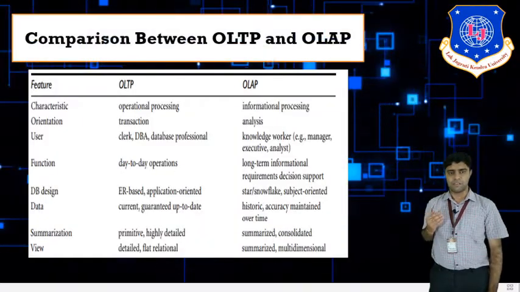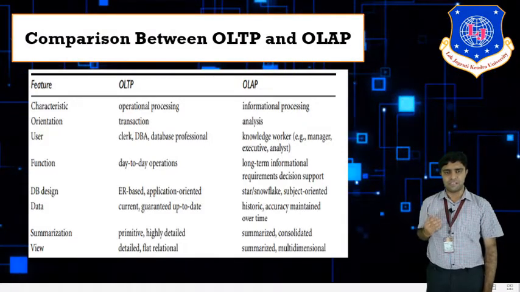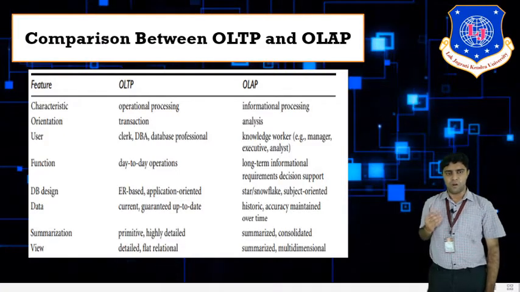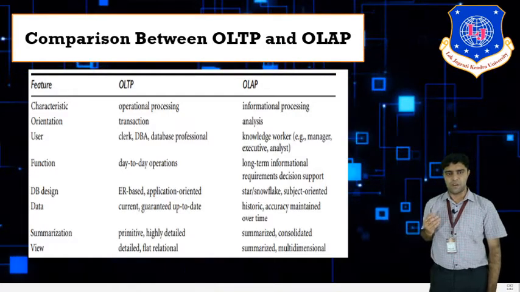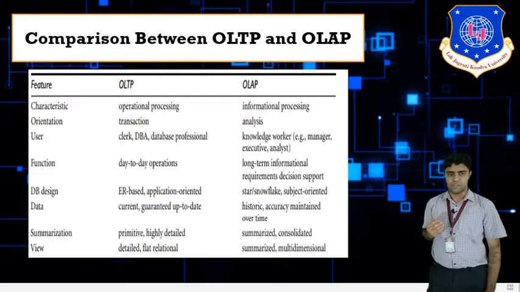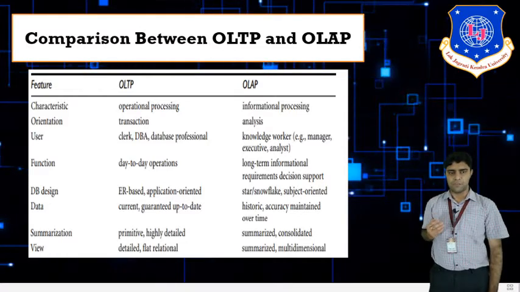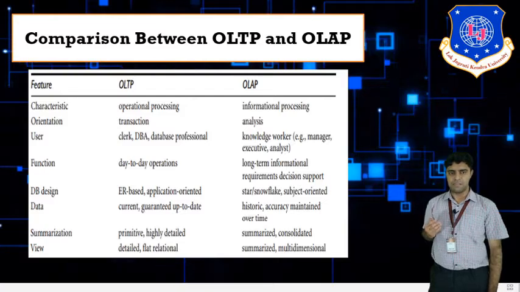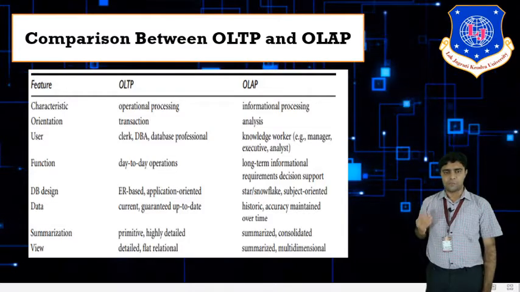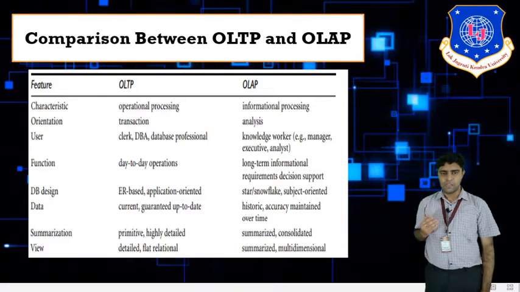Now, what is the comparison? Comparison between OLTP and OLAP. OLTP is online transaction processing and OLAP is online analytical processing. In characteristics, OLTP is operational processing, whereas OLAP is information processing. Next is orientation. In orientation, OLTP is transaction oriented, whereas OLAP is analysis oriented. Users in OLTP are clerks, DBAs, that is database administrators, and database professionals. In OLAP, users are knowledge workers like managers, executives and analysts.